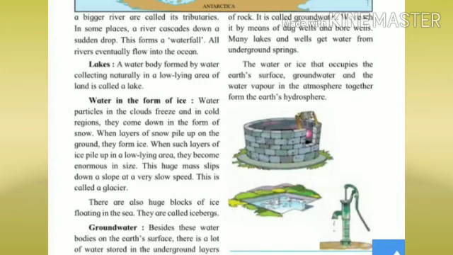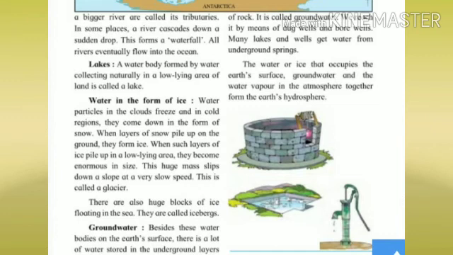When layers of snow pile up on the ground they form ice. When such layers of ice pile up in a low lying area they become enormous in size. This huge mass slips down a slope at a very slow speed. This is called a glacier. मतलब जहाँ पे टेम्परेचर कम है वहाँ पे बड़े बड़े आइस पाइल्स आपको देखने मिलेंगे और जहाँ पे कम है वहाँ पे छोटे. There are also huge blocks of ice floating in the sea.